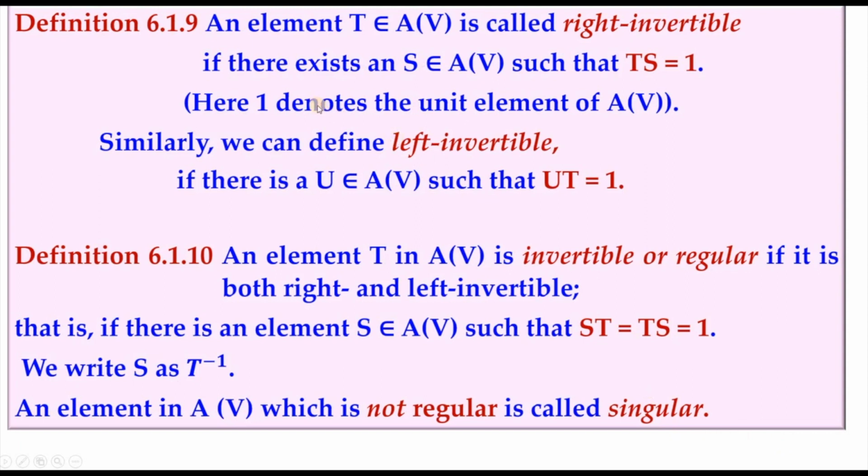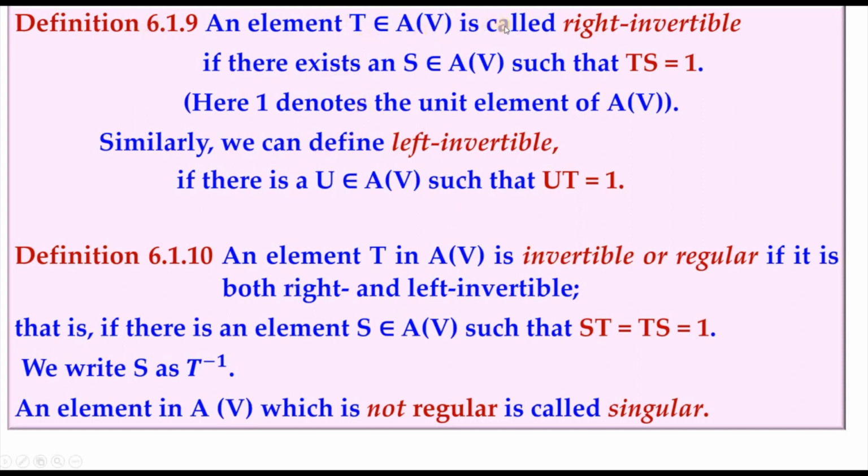Now we have the definition of regular and singular transformation, for which we talk about right invertible transformation. When do we say that a transformation is right invertible and left invertible, and both right and left invertible, which we call invertible, and then any invertible transformation is otherwise called a regular transformation. A transformation which is not regular is called a singular transformation. So they are defined in these two definitions.